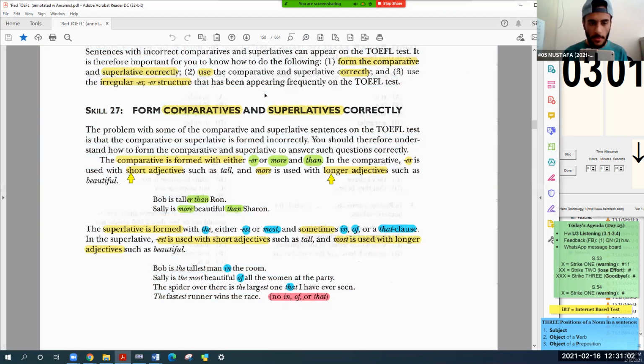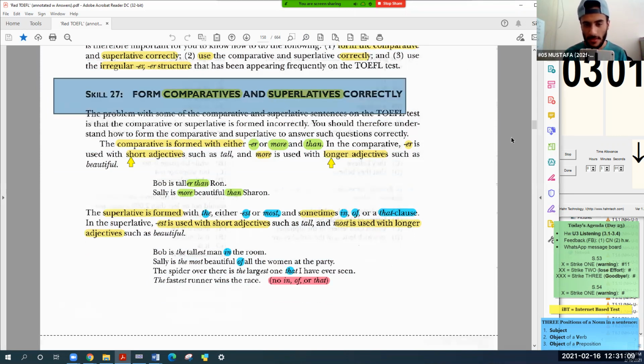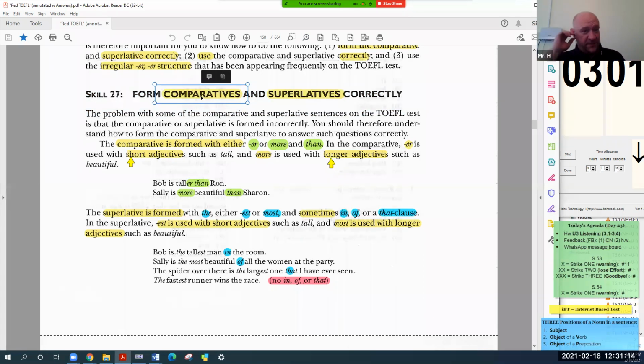Skill 27, comparatives and superlatives. What is the meaning of comparative? What does it mean? Taller than, for example, Ahmed is taller than Mustafa. When you compare two people or two things, it's called a comparative.